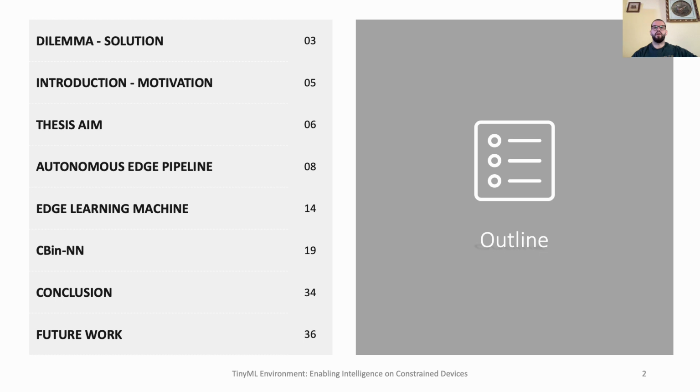In this presentation, I will start by addressing the problem we set out to tackle, emphasizing its significance within our field. Next, I will provide a brief yet compelling introduction and motivation for my research. Following that, I'll present the thesis aim that served as the foundation for my research objectives. And due to time constraint, I will focus on 3 of the 5 main sections of my dissertation, providing insights into the methodologies and results that have shaped my conclusions. And finally, I will conclude this presentation.